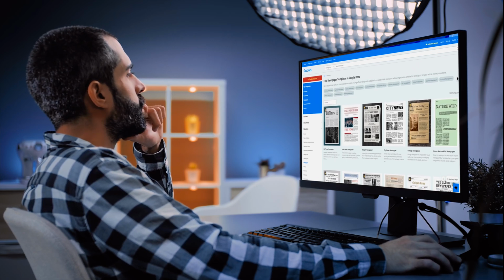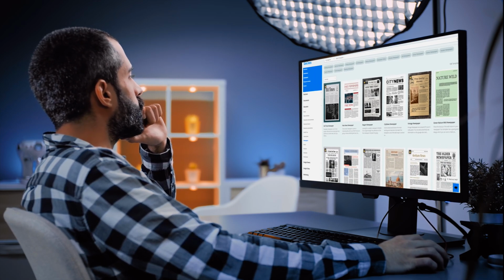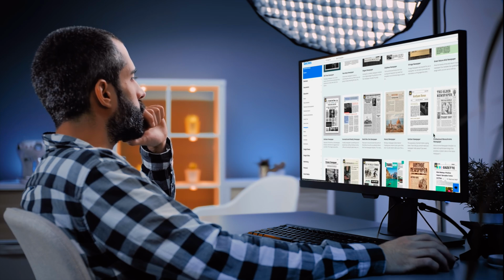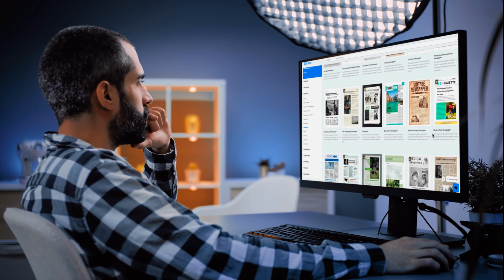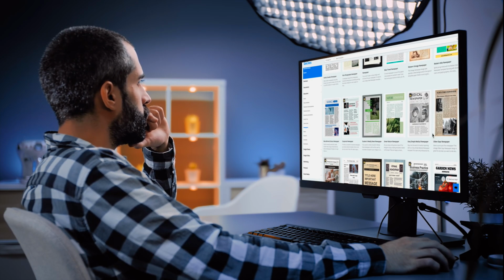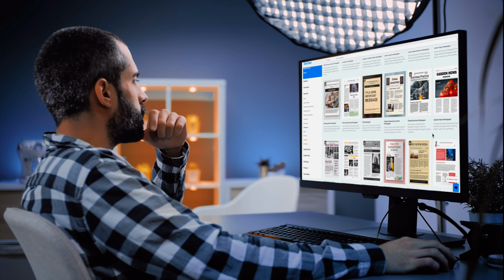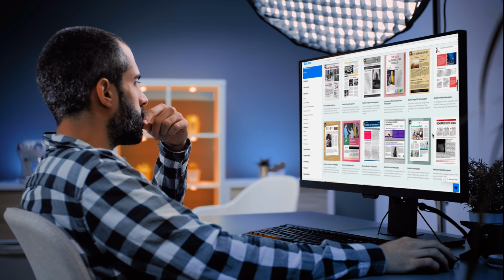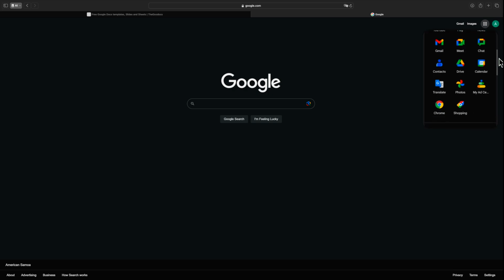Now that we've refreshed the concept of newspapers, let's talk about Goodocs. This resource offers a true treasure trove of free newspaper templates, crafted by professional designers. You can choose a template that suits your requirements. To download the template, log into your Google account to work with Google Docs, Slides, and Sheets formats. If you don't have a Google account, sign up for free.